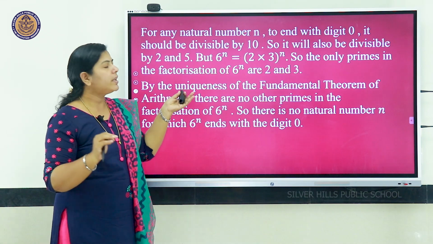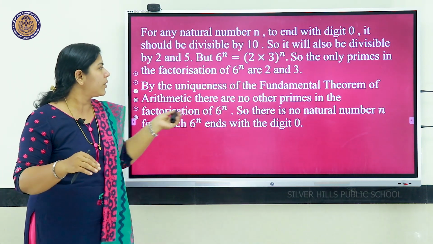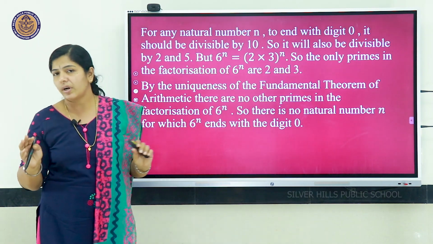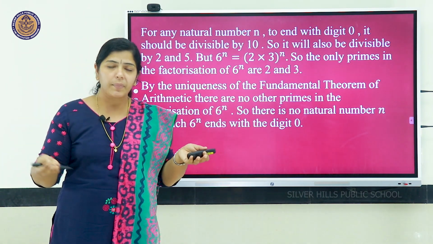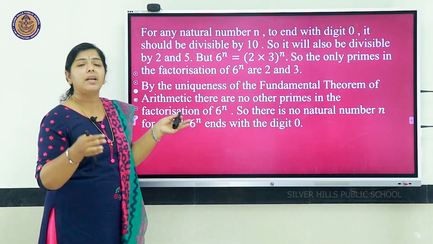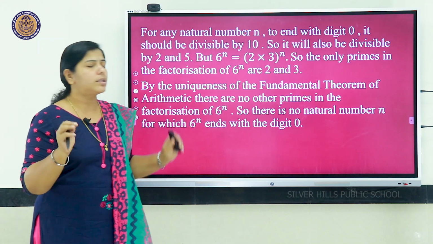And to end with digit 0, 2 and 5 should be factors. Here there are only 2 and 3, so it cannot end with digit 0. This same type for different numbers can come. Instead of 6 raised to n, it can be 12 raised to n, 4 raised to n, all those things, but the concept is the same.